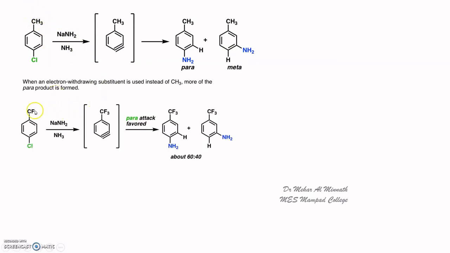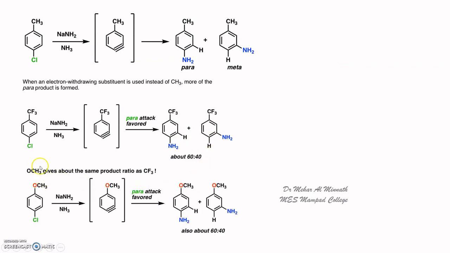Now, you have this parachlorotoluene. You get a mixture of products, both the para product as well as the meta product. Now, you introduce an electron withdrawing group instead of the methyl group. You are introducing CF3. Then CF3 is present para to the leaving group, and you will get more of the para product than the meta product. Para attack is favored. And if you introduce a methoxy group, again the para attack is favored.